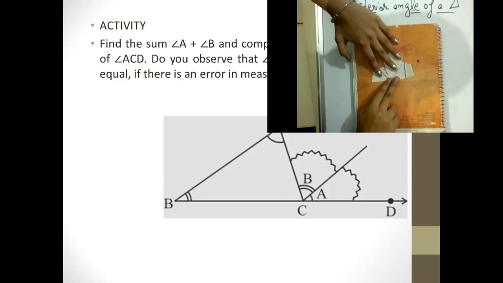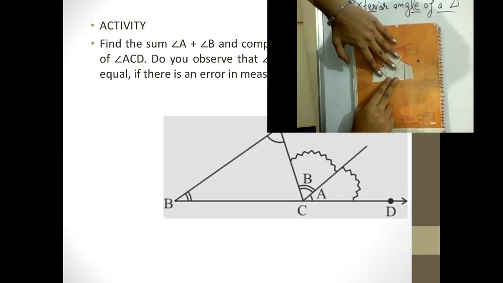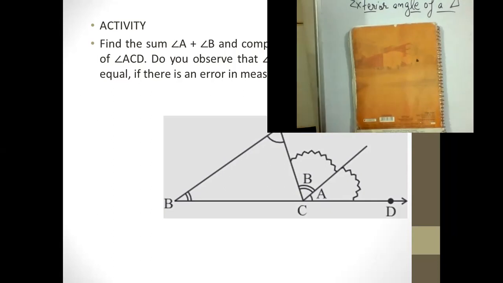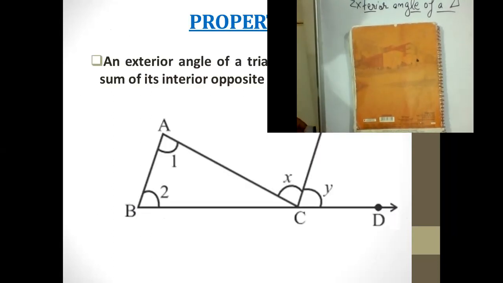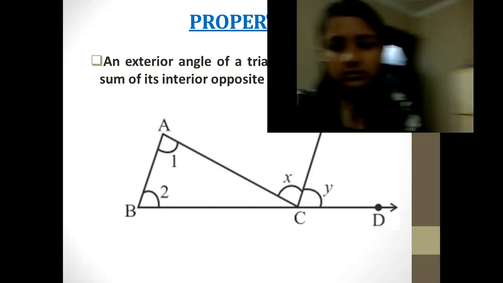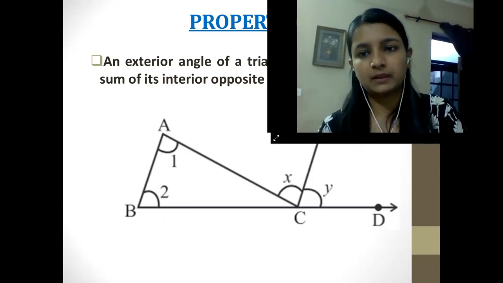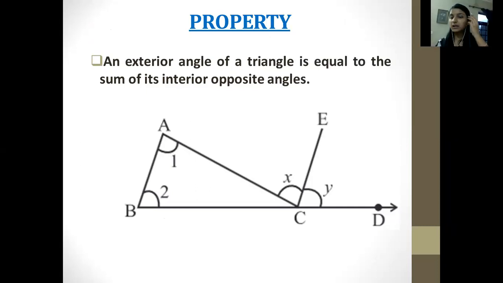You have to confirm that if we cut the vertices and join them, they make this kind of angle, that is 180 degrees and a linear pair. So this is the property which we had to prove, which we already did. This is how we can prove that the vertices of ABC are cut and they make a linear pair or straight line. Okay, so let us understand more about the property.